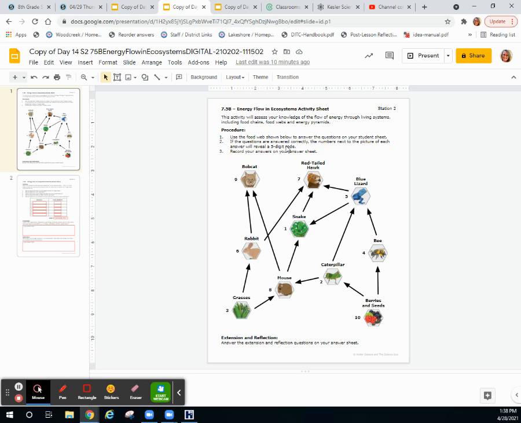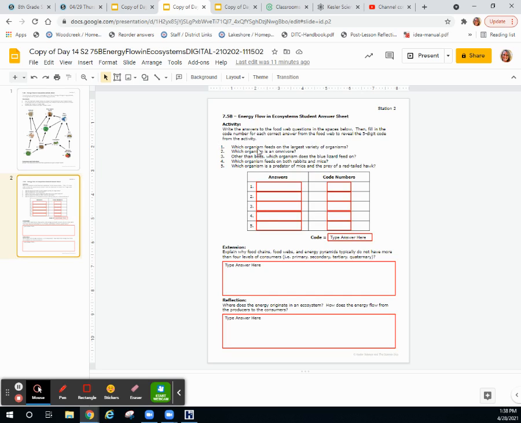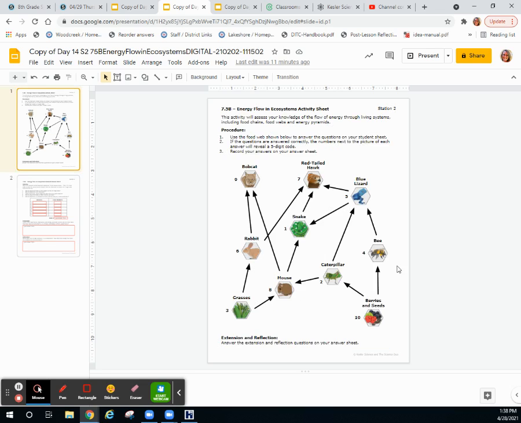So we're going to use this food web to answer questions on our student sheet. When we answer them correctly, it'll reveal a 5-digit code that you guys will enter into your digital locks. Okay, so number 1 says, which organism feeds on the largest variety of organisms? And so what that means is which one of these animals is eating the most species?